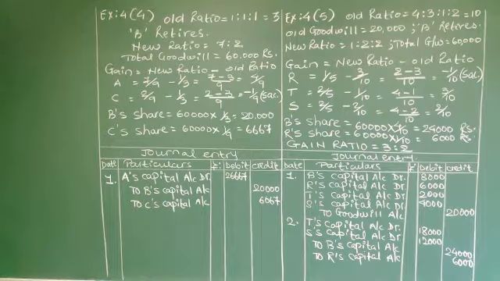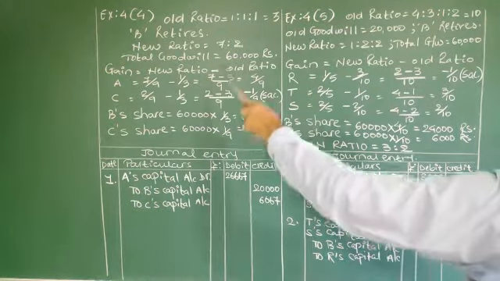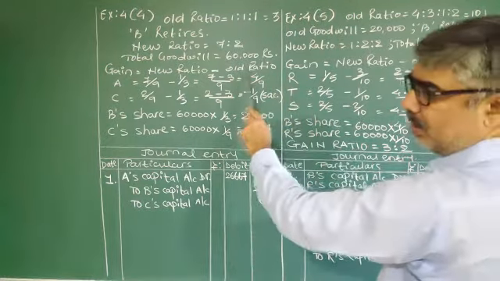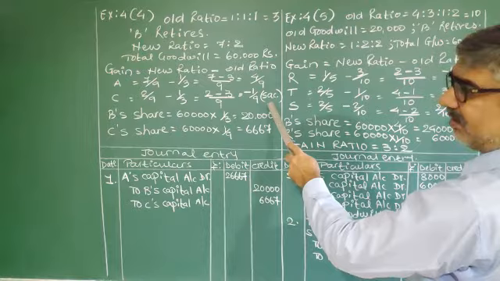In that calculation, one partner is sacrificing. See, in the previous question also, one partner is sacrificing. But what is the main difference between these two questions? Here, only three partners are there. One is retiring, one is sacrificing.